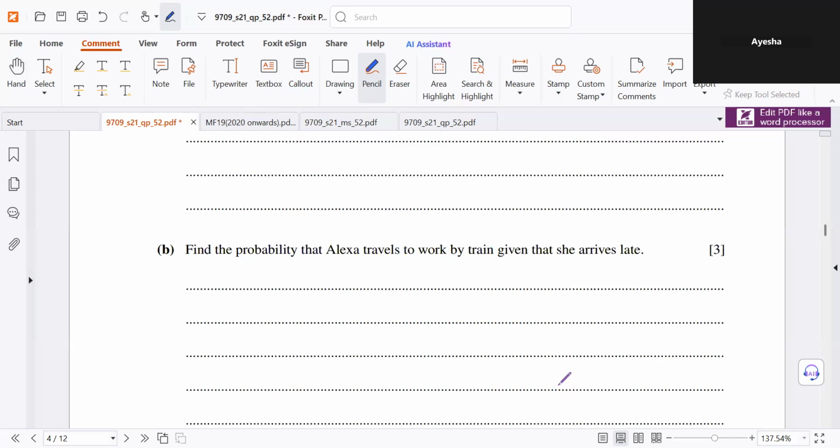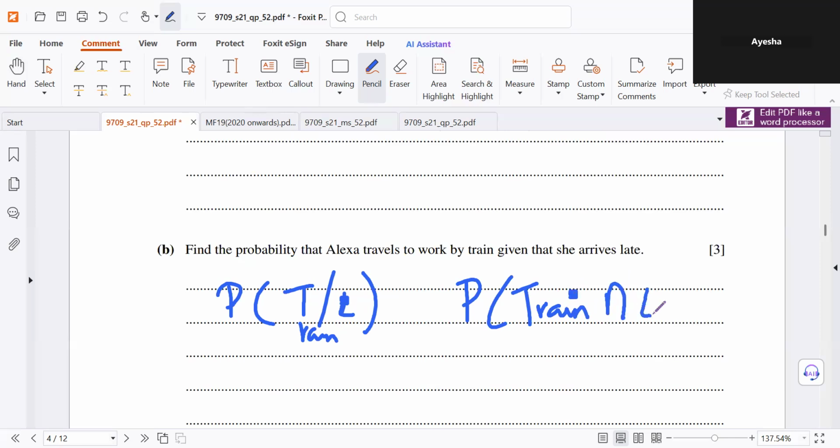Find the probability that Alexa travels to work by train given that she arrives late. So the probability that she travels to work by train given that she is late. So train and late. We have to find the probability that she travels by train and is late, and in the denominator, the probability that she is late.